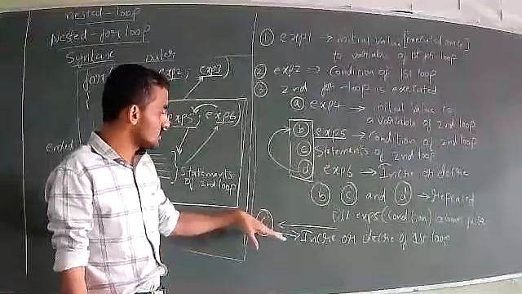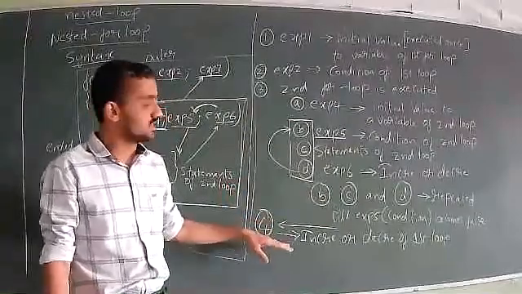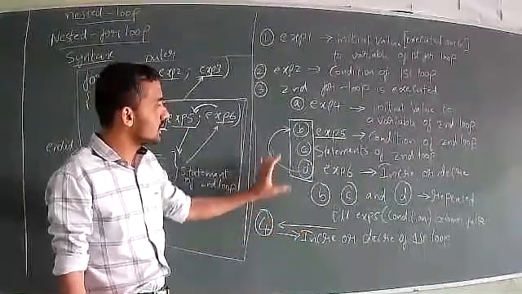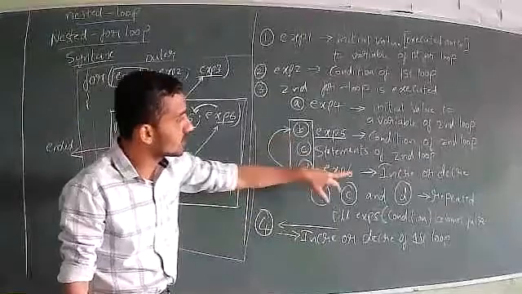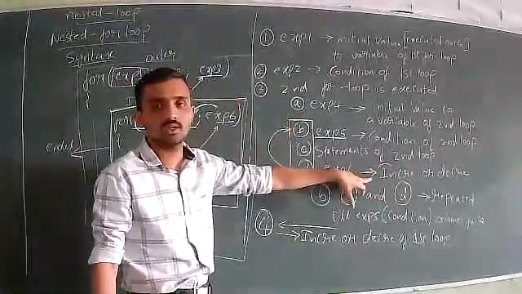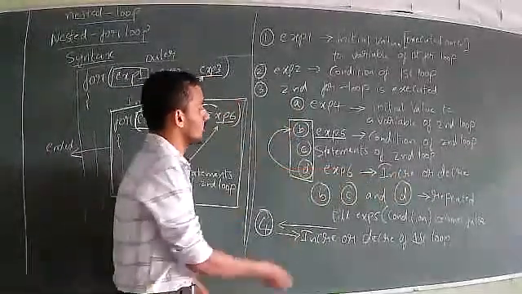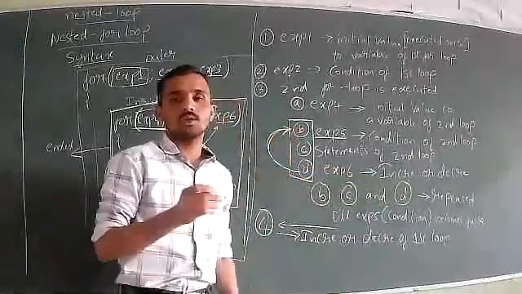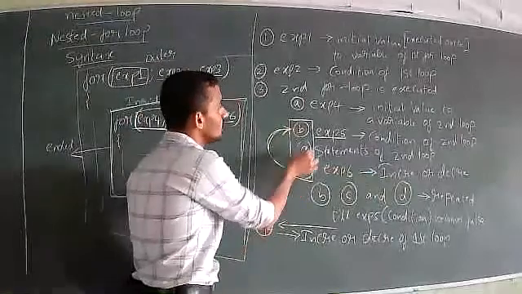Once the increment or decrement of the first for is done, just try to understand here. See what you have done after the increment or decrement: look at the arrow. After the increment or decrement, we are going to the condition.